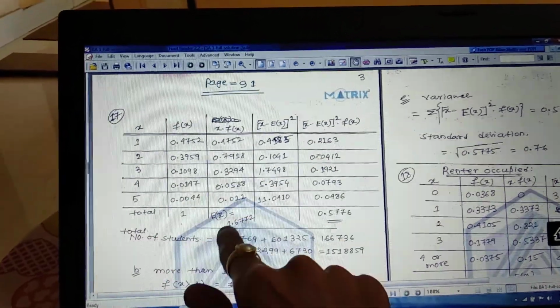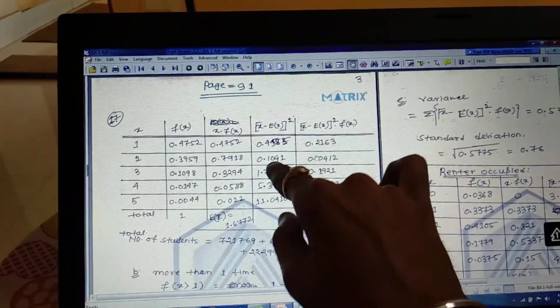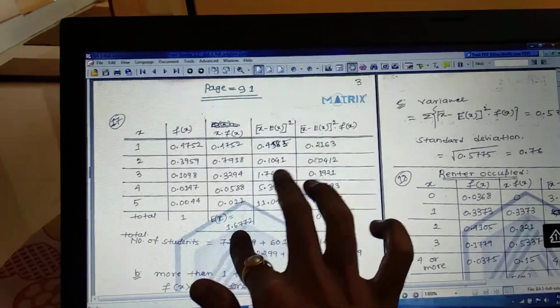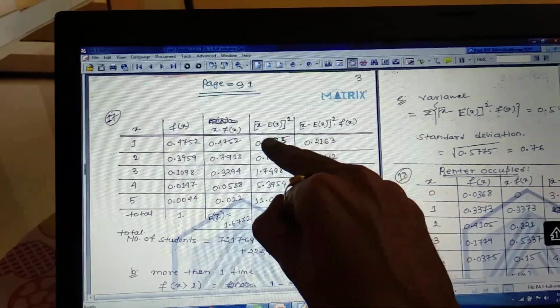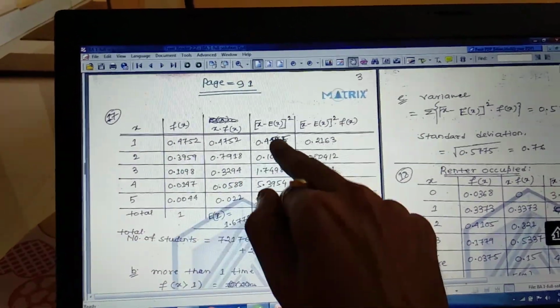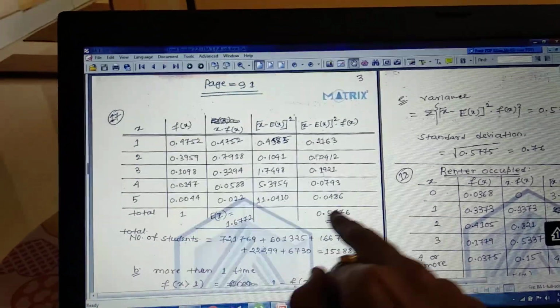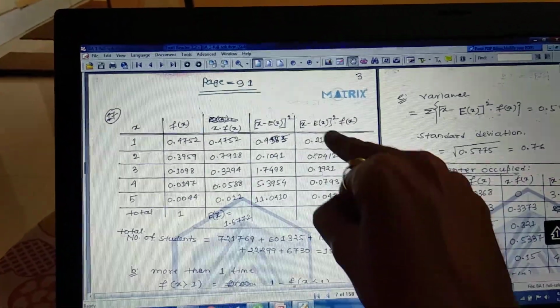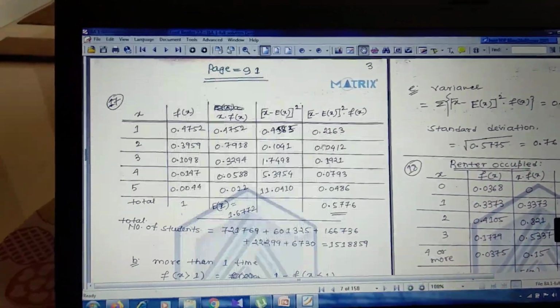Then 2 minus this, whole square, we get this value. 3 minus this, whole square, we get this value. Similarly, we find all the values. In the next step, we multiply these values with the f of x values, and we get all the products. The summation of all of these will be 0.5776.